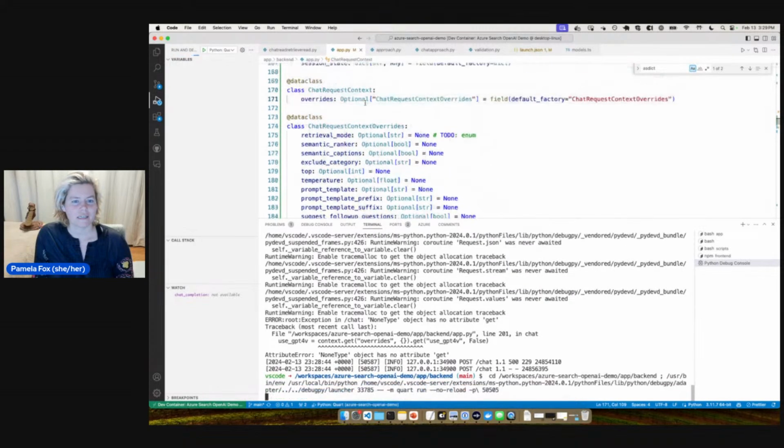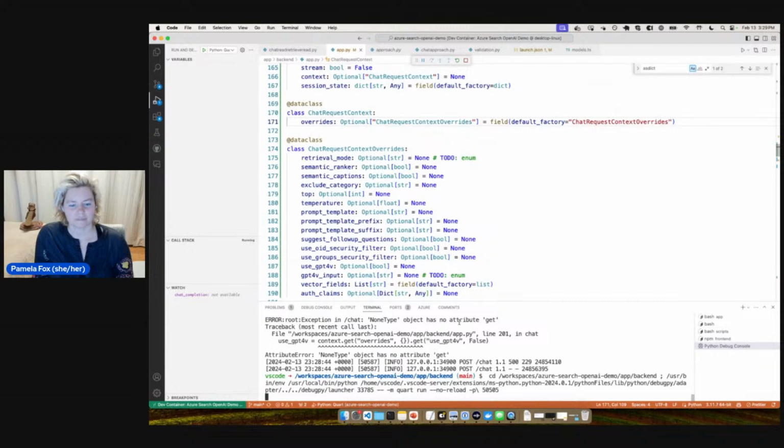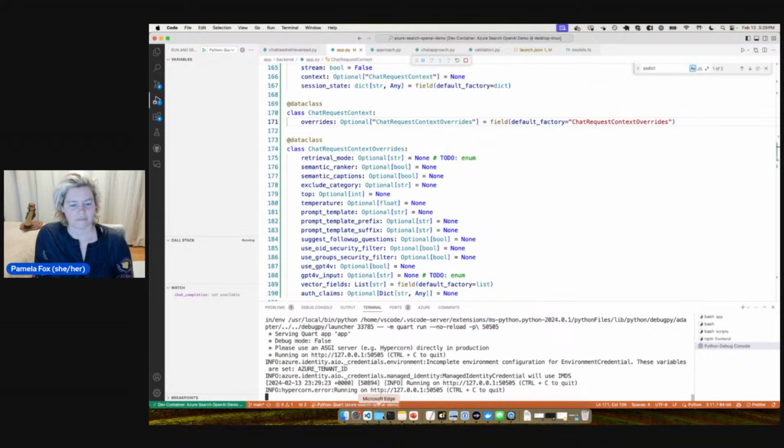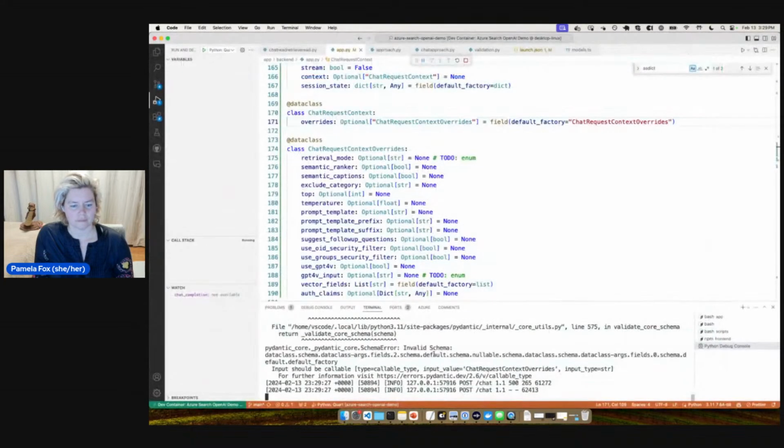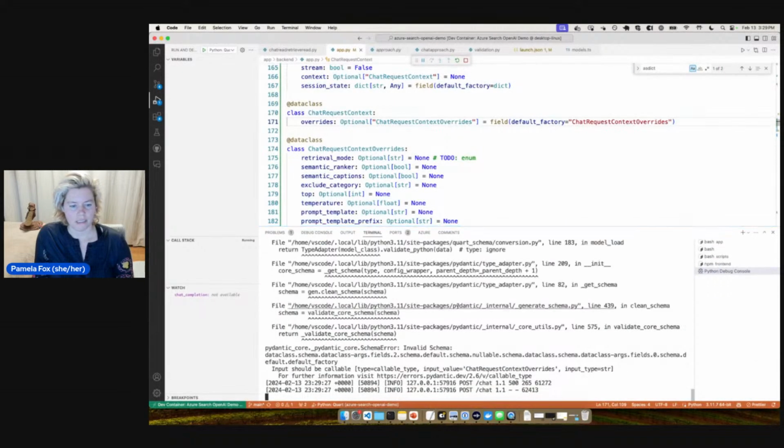All right, we're restarting. Okay, so this time we've got invalid schema: input should be callable. So that was my attempt at doing default factory with the name of the class, and it said it needs to be a callable, so it's fair. I feel like there might be some way of doing that, but we'll just do default factory dict, so that if it's not specified, it just comes as a dict.